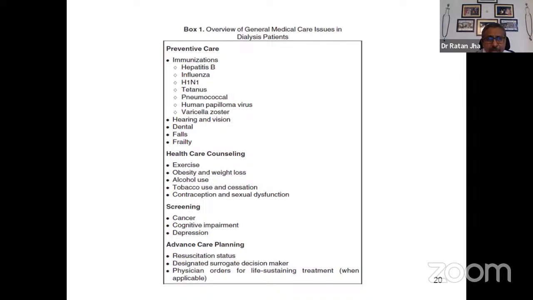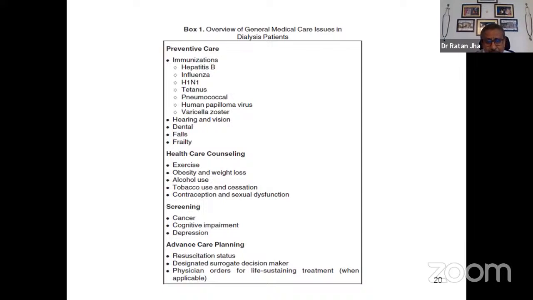And persons who are younger, who are not going for transplant, contraception and sexual dysfunction has to be also looked at. Screening for cancer, because patients who are on long-term dialysis, elderly patients are also high risk of cancer. And there are certain cancers like renal cell carcinoma or bladder carcinoma could be a problem that has to be screened appropriately every year. Cognitive impairment is a problem in elderly, has to be appropriately addressed.